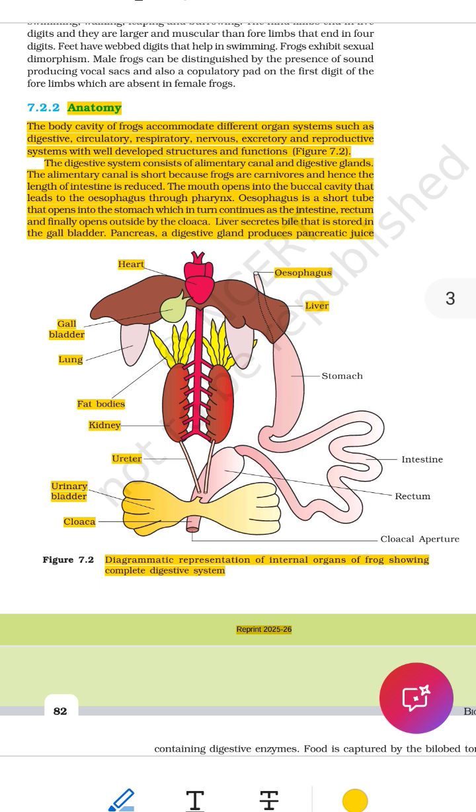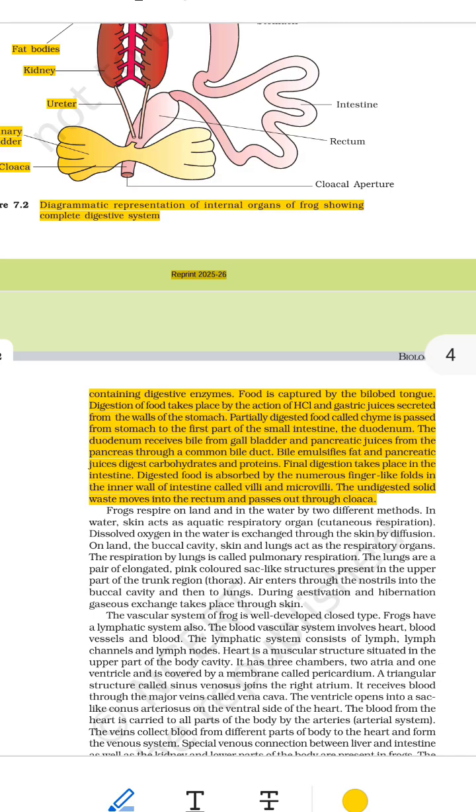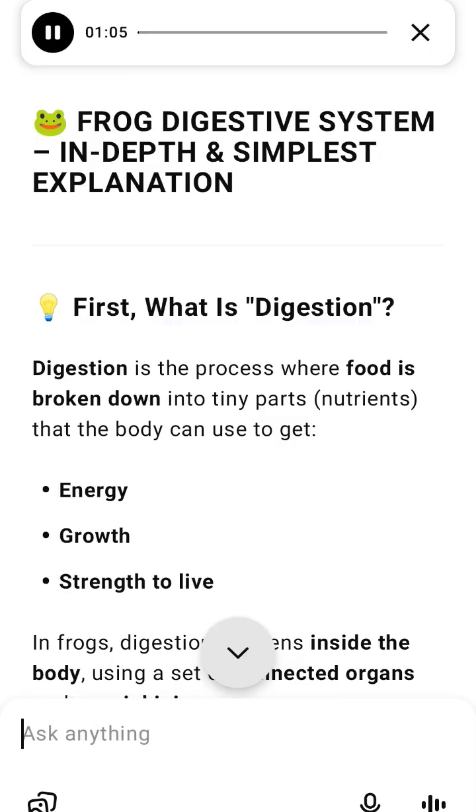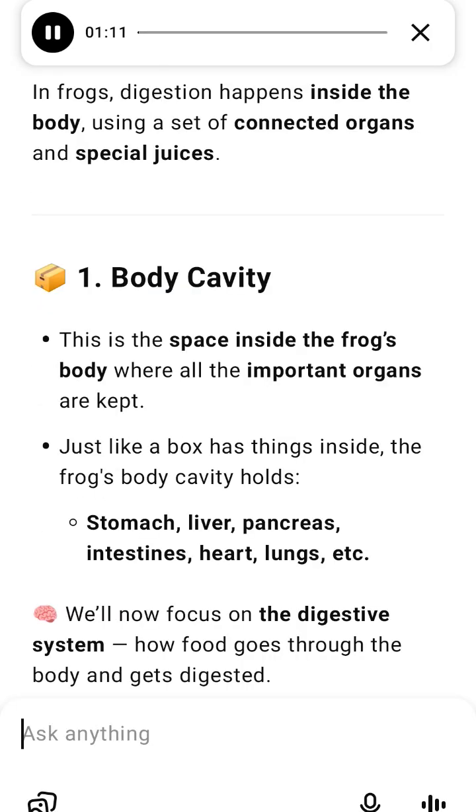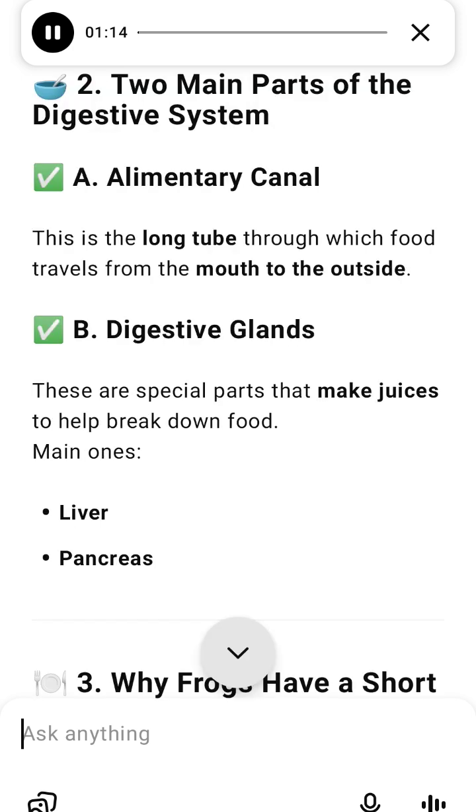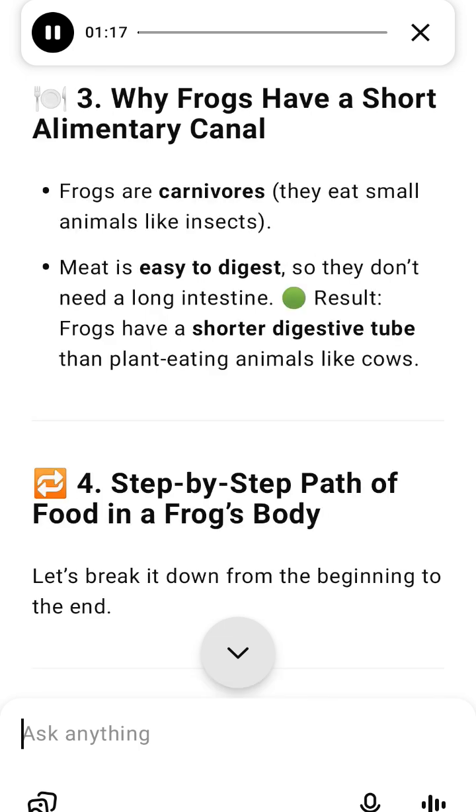A. Mouth and tongue. Frogs have a long, sticky, forked tongue with 2 tips. The tongue is attached at the front of the mouth and flips out fast to catch insects. This is the first step of food entering the body. B. Buccal cavity, the inside space of the mouth. After catching food, the frog places it in the buccal cavity. No chewing happens. Food is swallowed directly.